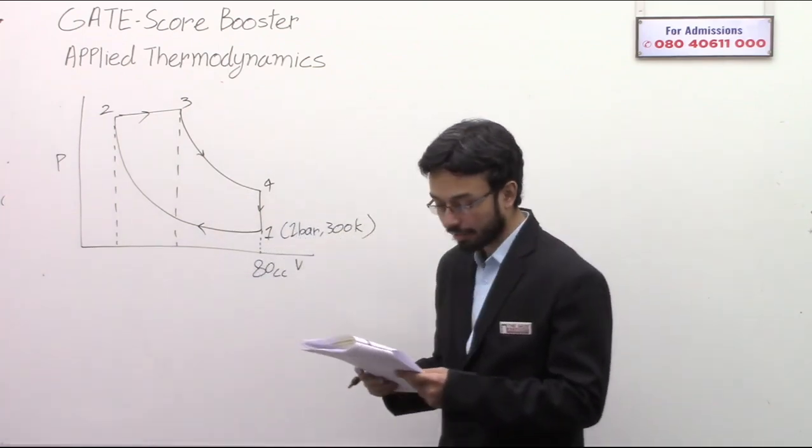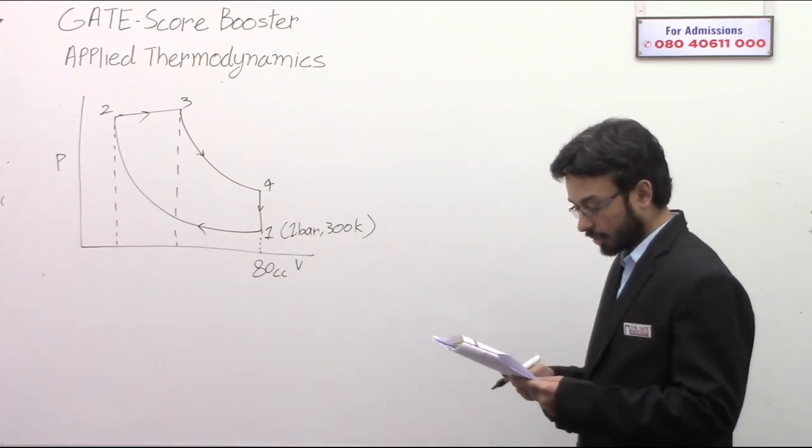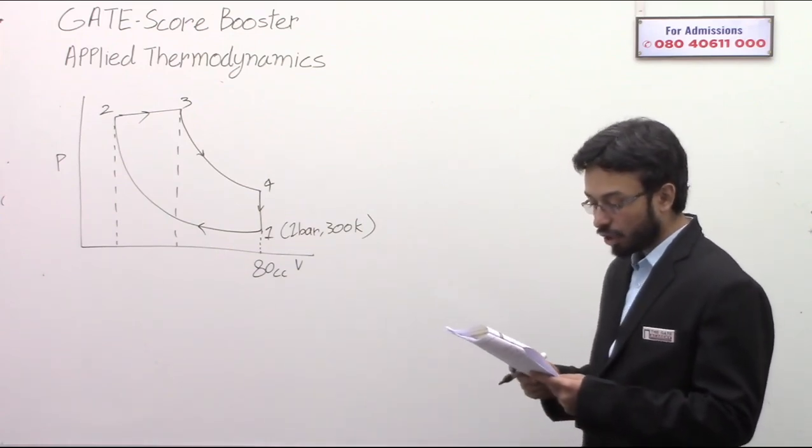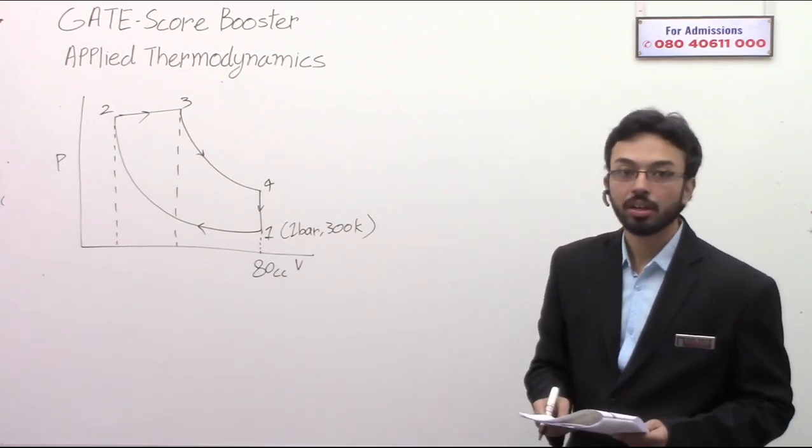Okay, this much data they have given. 80 cc of air at 1 bar. The clearance volume is 14.28% of the swept volume.